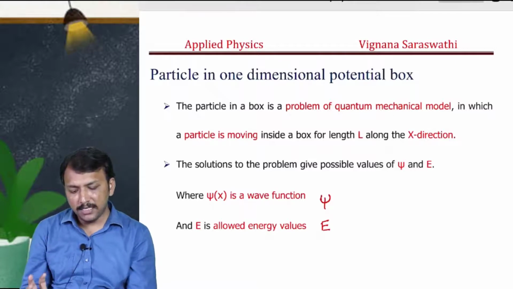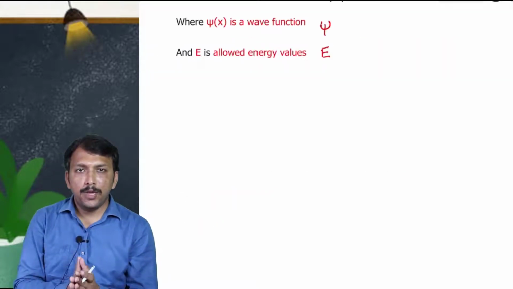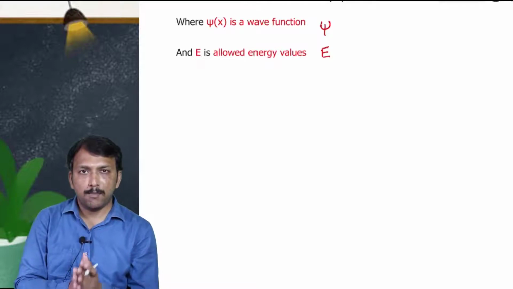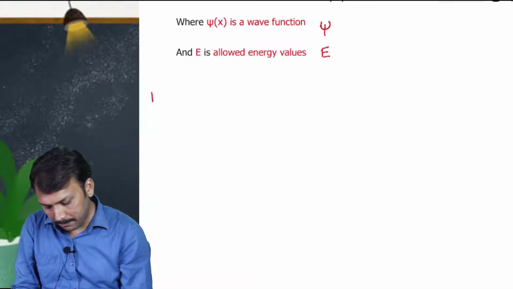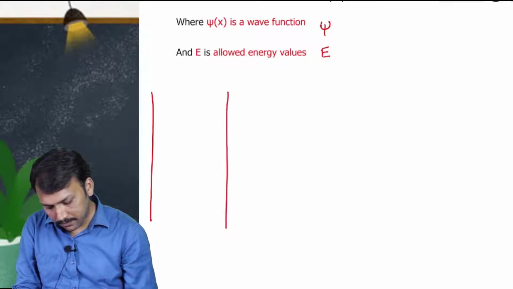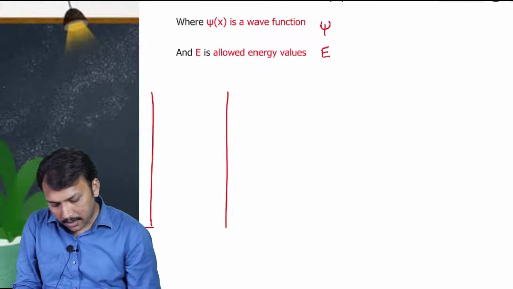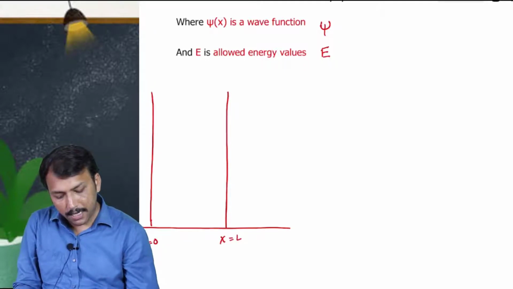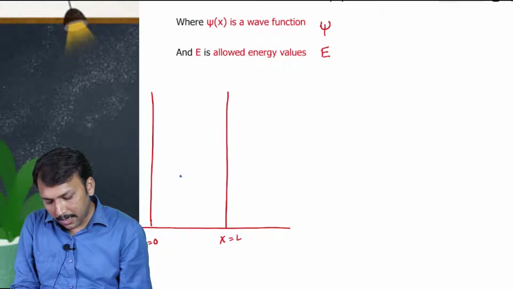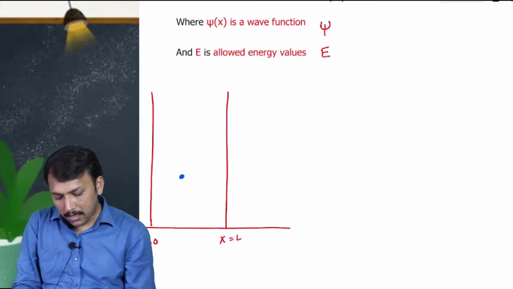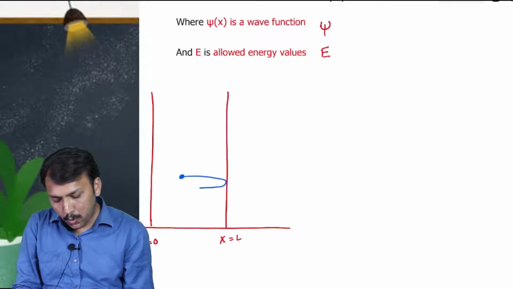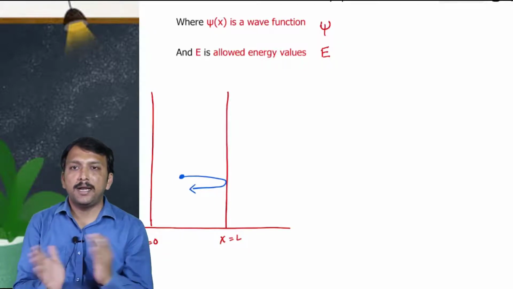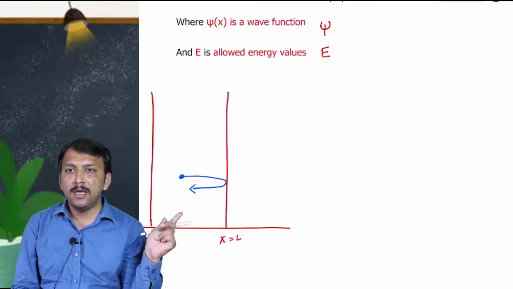Very simple. Now we are going to draw a potential box or a potential well. We are taking a box, and the length of this box is 0 to L. Now we are considering a particle. This is the particle, and it is moving to and fro between the walls.